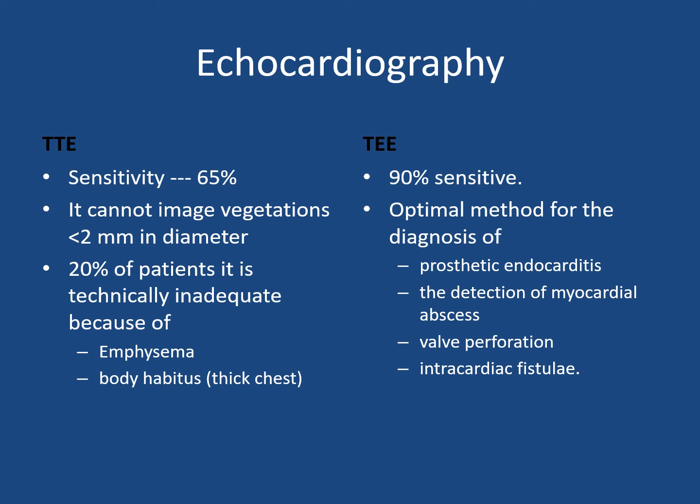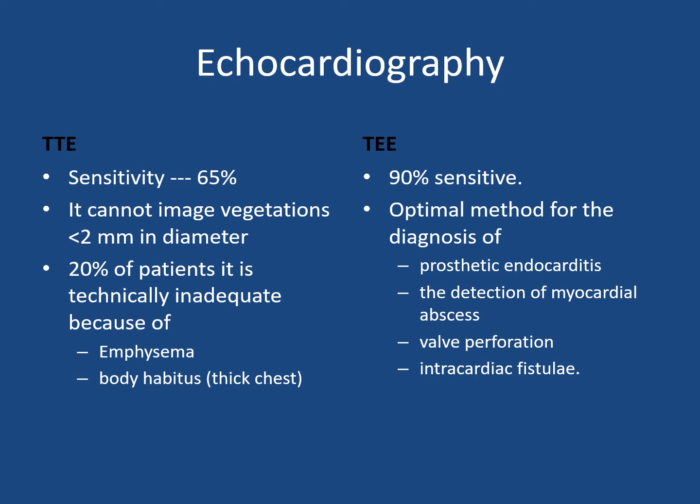Talking about echocardiography, transthoracic and transesophageal. Transthoracic echocardiography (TTE) has a sensitivity of 65%. It cannot image vegetations if they are less than 2 mm in diameter. In 20% of patients, it is technically inadequate because of emphysema or body habitus, a thick chest.